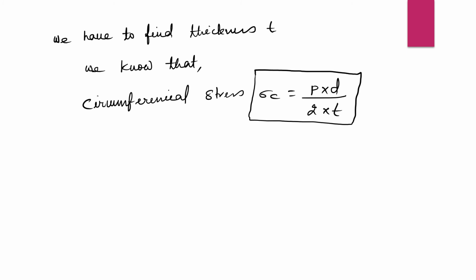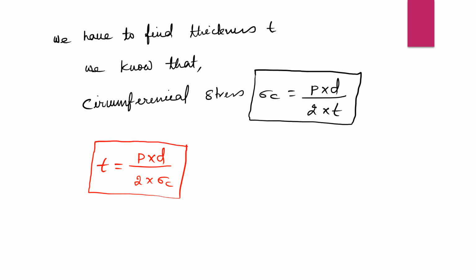So if we convert this equation into the one we need, then T will be equal to P into D divided by 2 into sigma C. This will be our new formula. Understand, my dear students? T is equal to P into D divided by 2 into sigma C. Understand?